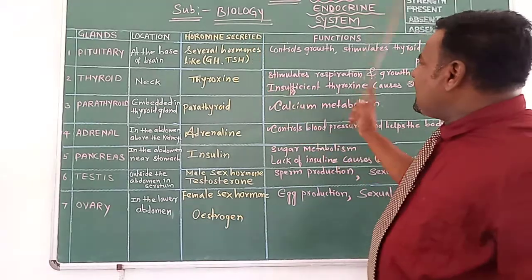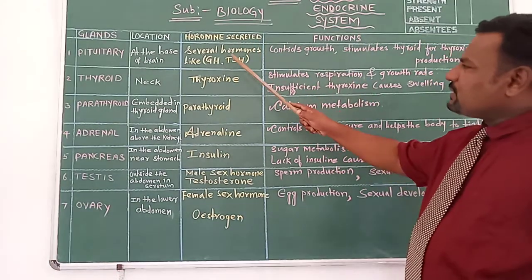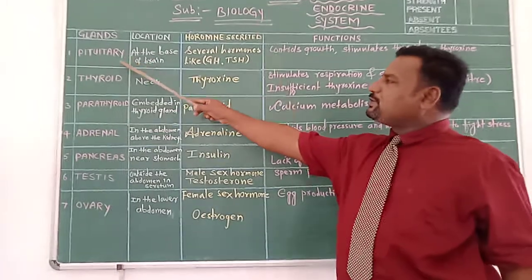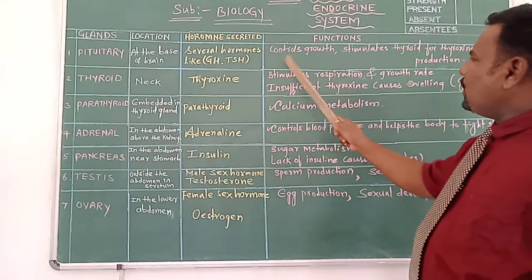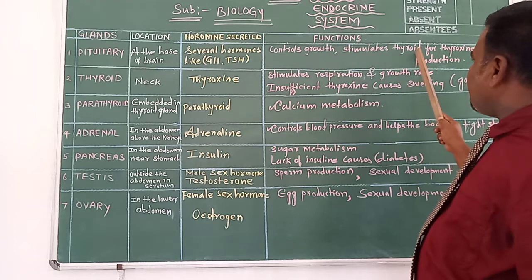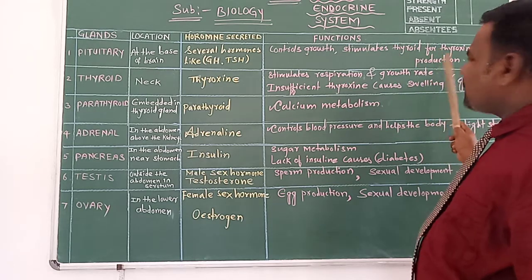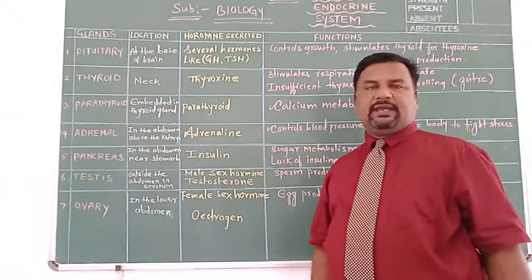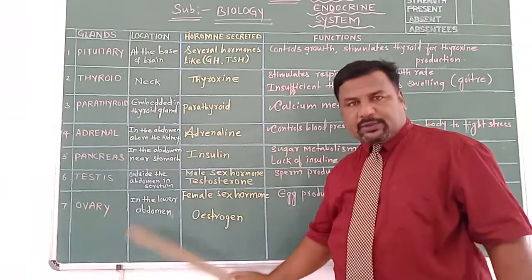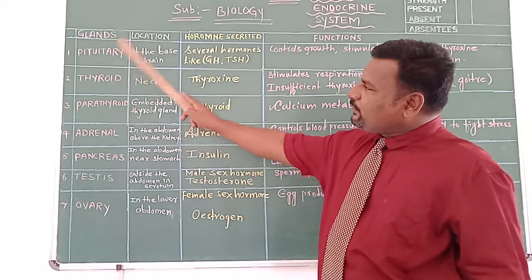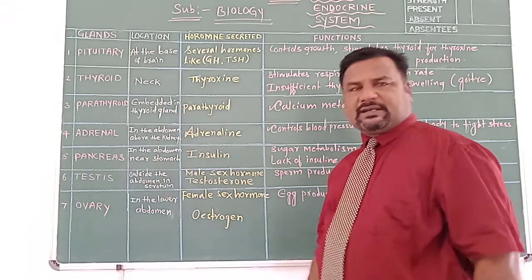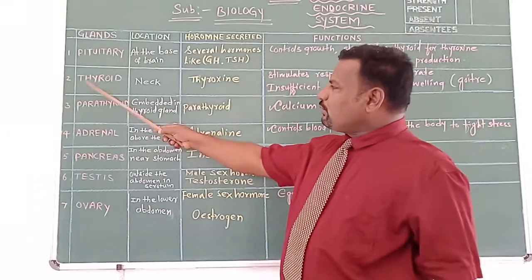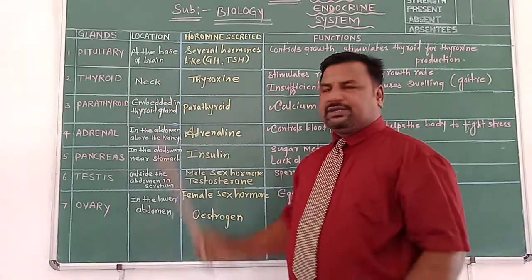Several hormones. And see, what are the functions of the growth hormone mainly produced by the pituitary gland? Controls the growth. It stimulates thyroid for thyroxine production. See, it takes care of other endocrine glands of our body. It controls the function of other endocrine glands of our body, and therefore it is termed as the master gland of our body.